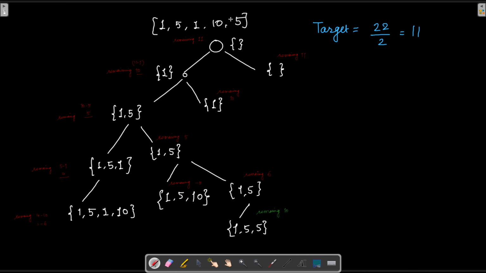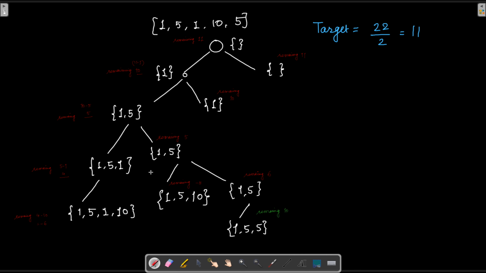If we are at this index, so if we take 10 in, then our total exceeds the target. So now the modified target is going to be minus 6. That is less than 0. So the condition of returning true in our case is going to be when the remaining is equal to target. And that is not the case, right? So it returns false. Then we reach here and we start approaching this particular branch.